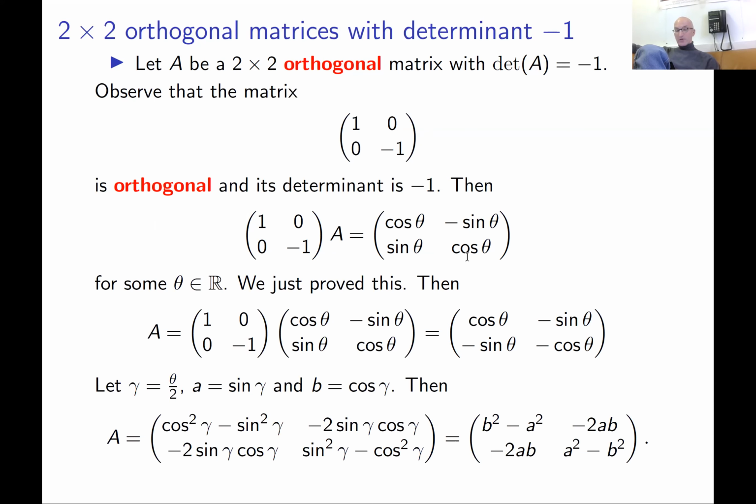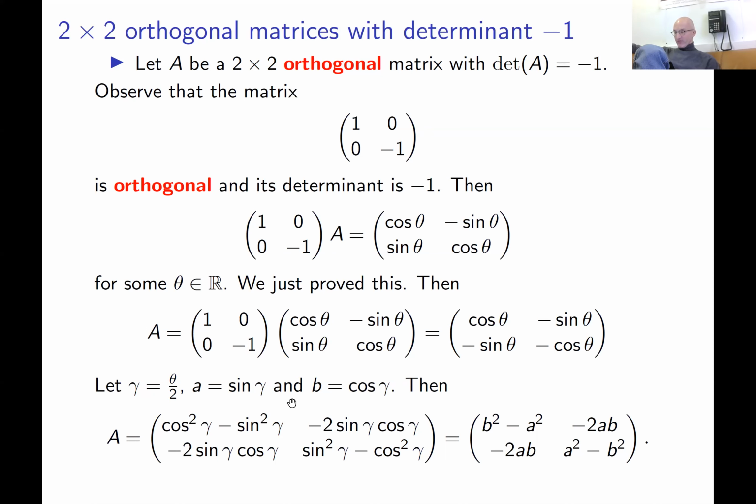Okay, quite often you can rewrite this. For example, if you have a matrix of rotation, it's better to keep it in this way. But for this matrix, I would prefer to rewrite it in a slightly different way. You will see why in a second.